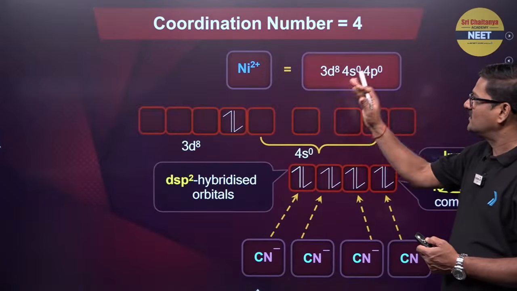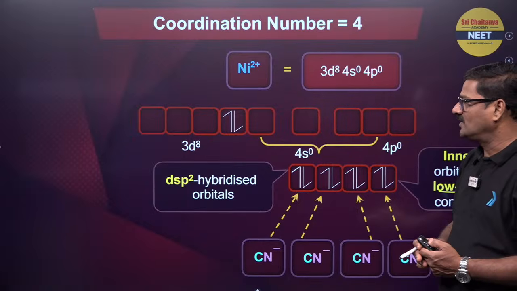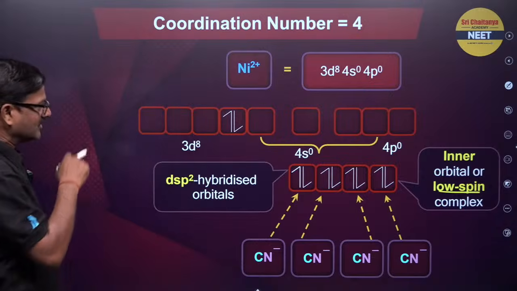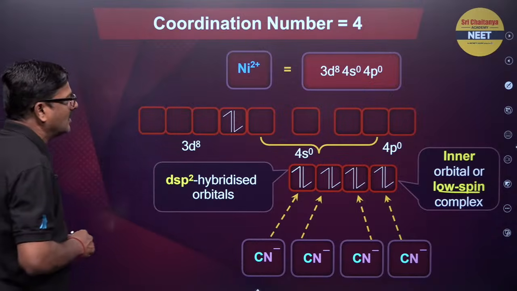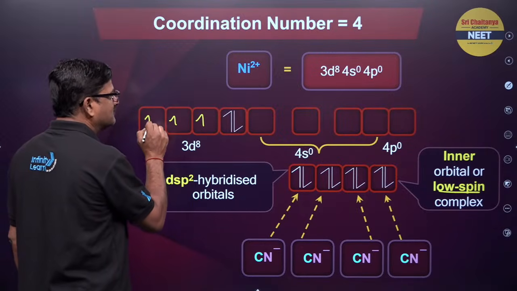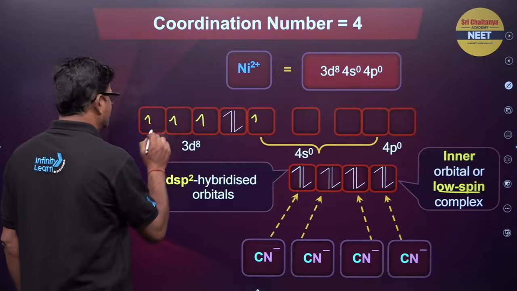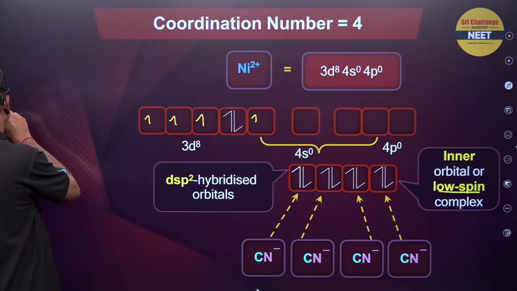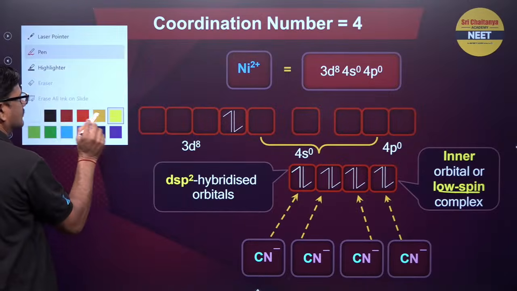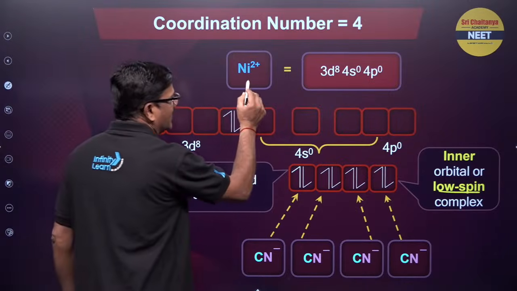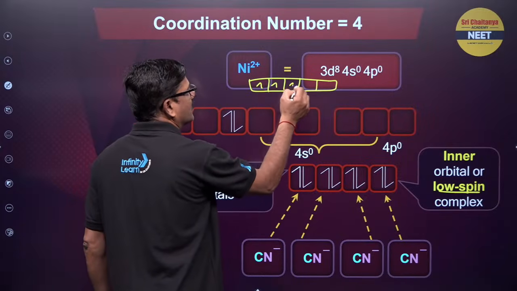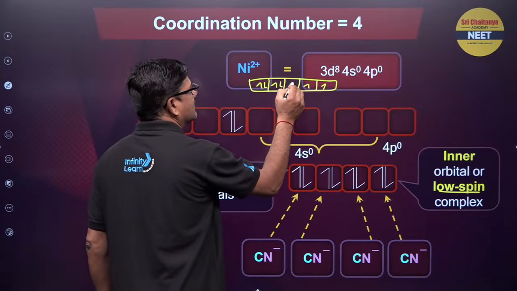In this nickel 2 plus 3d8 4s0. Now this is a 3d8. So 3d8 means you can say 1, 2, 3, 4, 5. So this is a 3d8. 1, 2, 3, 4, 5, 6, 7, 8.